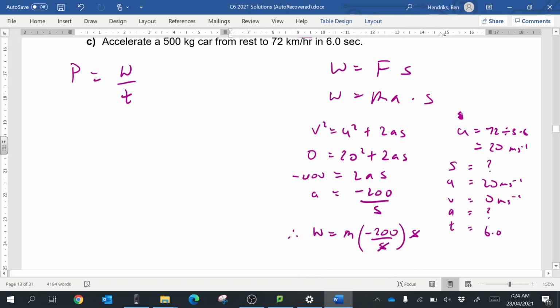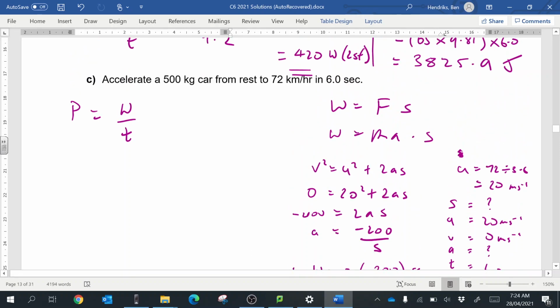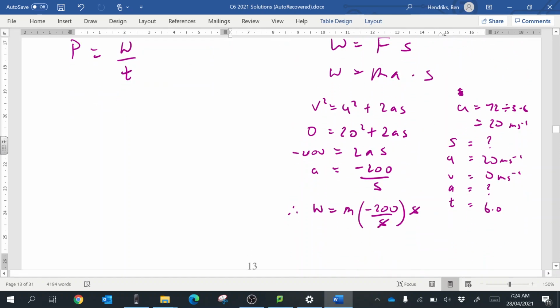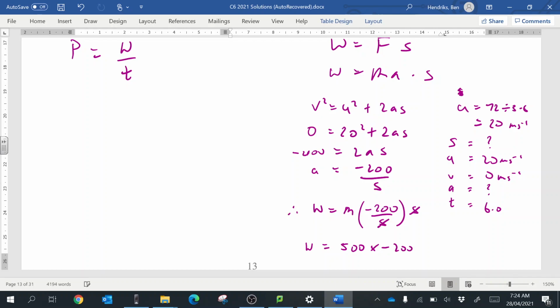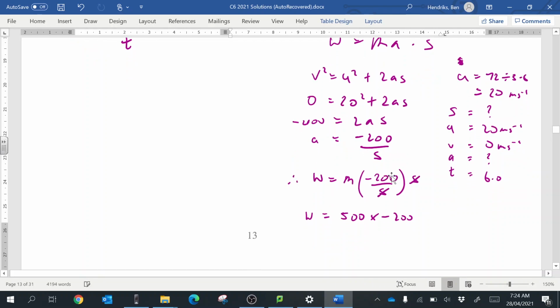We know that we've got a 500 kilogram car, so work is equal to 500 times negative 200, and we end up getting negative 10,000 joules. But what is negative 10,000?